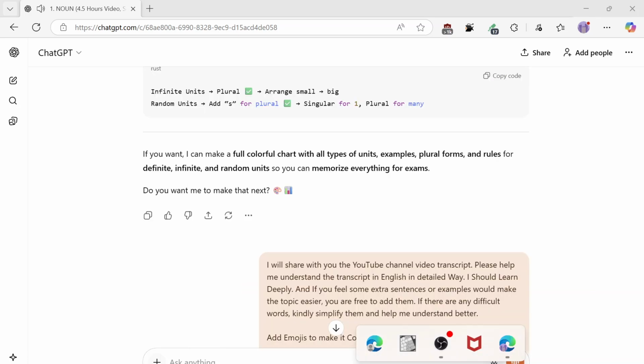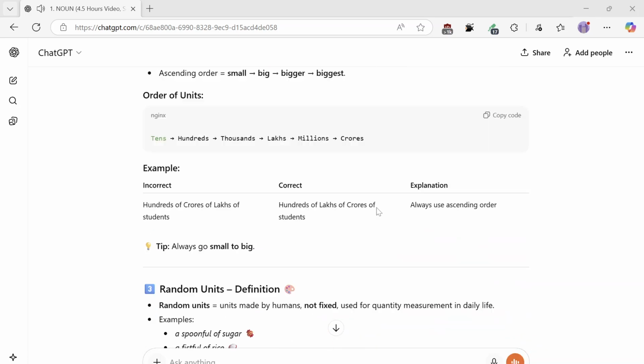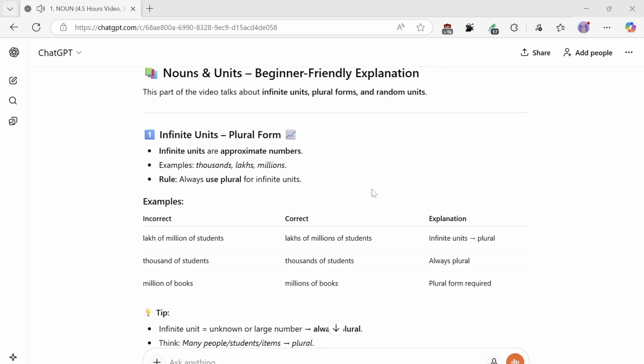Random units. Nouns and units, beginner-friendly explanation. This part of the video talks about infinite units, plural forms, and random units. Infinite units, plural form. Infinite units are approximate numbers. Examples: thousands, lakhs, millions. Rule: always use plural for infinite units. Incorrect: million of students, lakh of students. Correct: millions of students, lakhs of students. Incorrect: thousand of students. Correct: thousands of students.